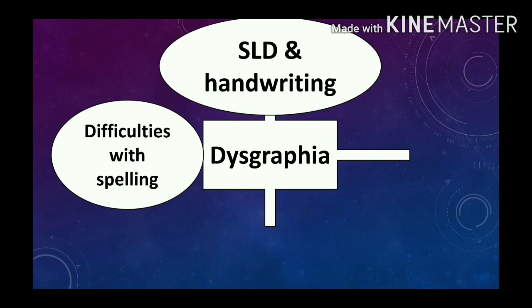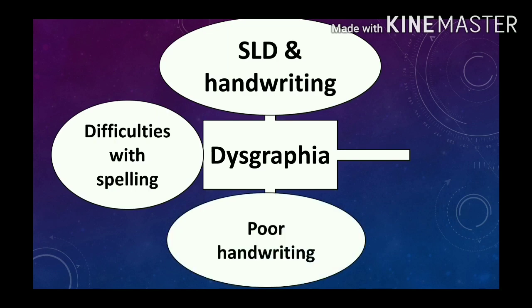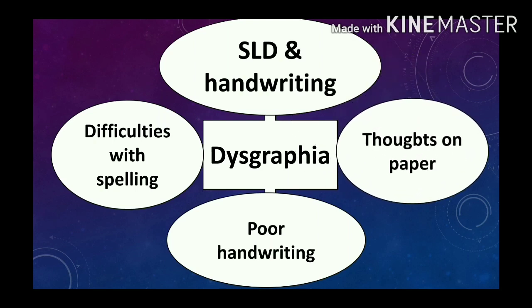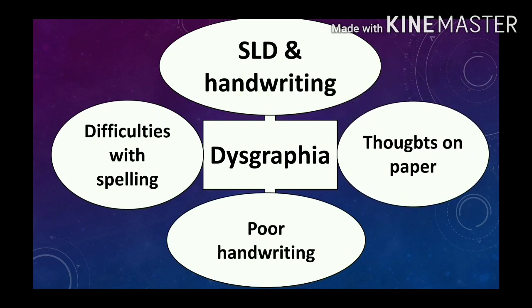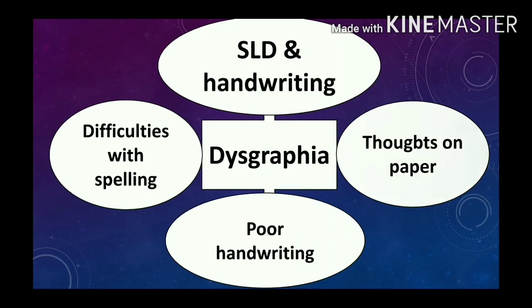A person with dysgraphia will have difficulties with spelling. He will have poor handwriting, and he will have a lot of problems writing down his or her thoughts on paper. So these are the four major characteristics of a dysgraphic person. By combining these four major characteristics, you can make a basic definition of dysgraphia.